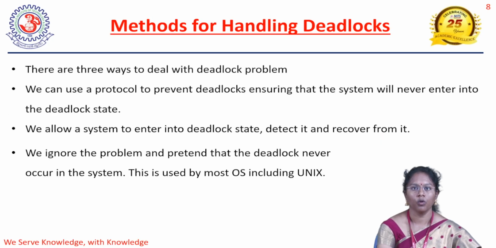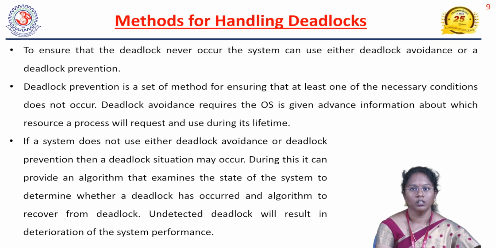Then how can we deal with this deadlock problem? The first way is to prevent the deadlock. The second way is to detect it and recover from it, and the third is to ensure that deadlock will not occur at any time in our system. These are the three ways to deal with deadlock. To ensure that deadlock never occurs in a system, you have to use either deadlock avoidance or deadlock prevention. In deadlock prevention, at least one of the conditions should not occur.